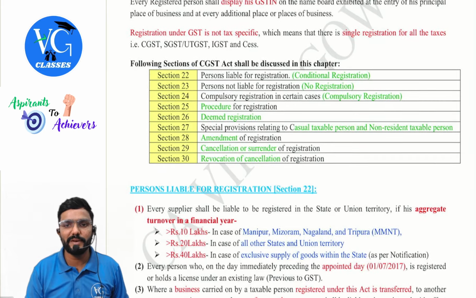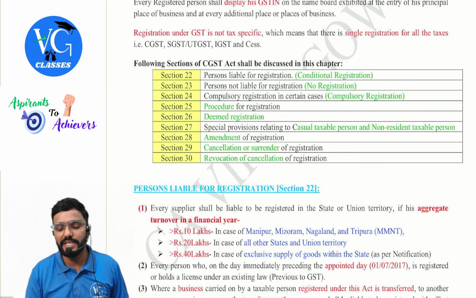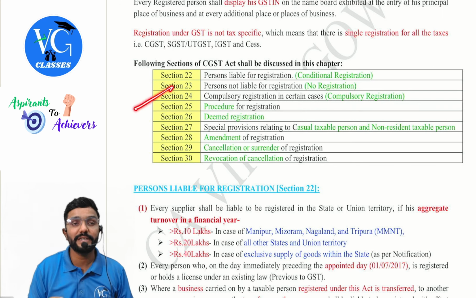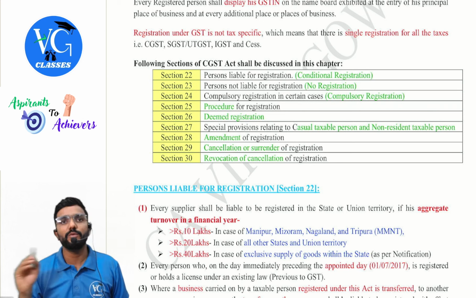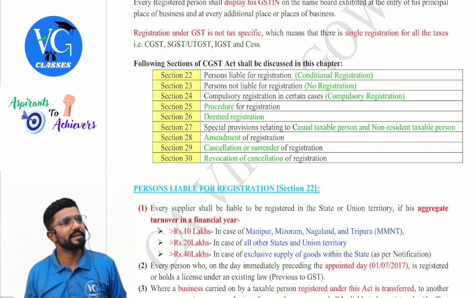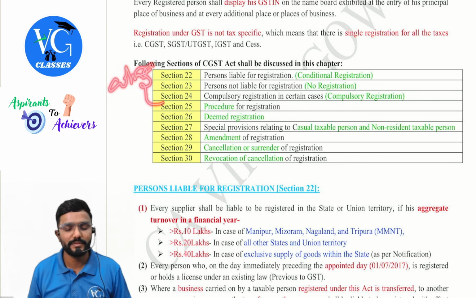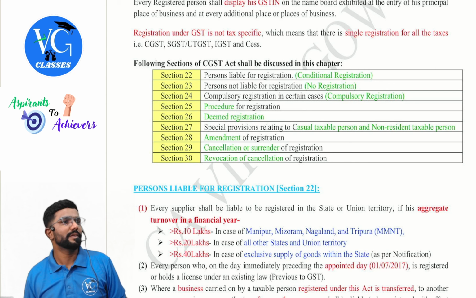Then what are the sections we will be covering in this chapter, sir? Section 22 talks about who should get registered, conditional registration. 23 talks about who should not get registration. Then 24 will tell who should compulsorily get registered. Okay, sir. 25 will tell the procedure to get registered. Guys, simple. 22, 23, 24 will answer the question who. And sir, 25 will answer the question how.